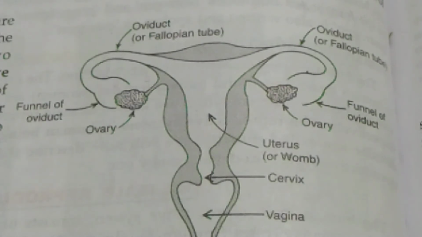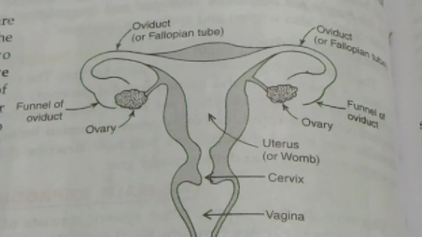Now the fallopian tube. The fallopian tube is responsible for carrying or transportation of the egg, and in the fallopian tube the fertilization of the egg also takes place. It helps to carry the egg from the ovary to the womb or the uterus. An egg also gets fertilized in the oviduct only if it meets a sperm. If sperm is released and reaches the oviduct, then the fertilization takes place.